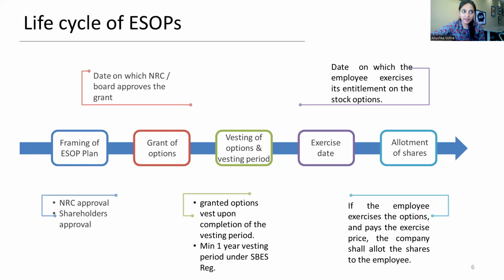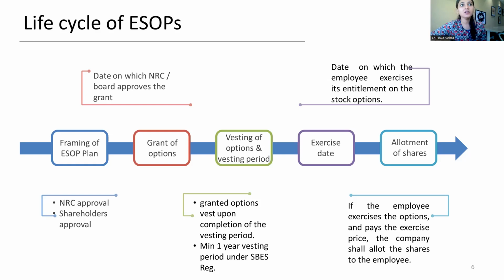While there is no maximum vesting period that has been prescribed, when we talk about stock options, the most important integral part, and the most important intent among other things, is employee motivation and retention. So one has to understand that if we say the maximum vesting period would be 10 years, 20 years, then it would not achieve the very purpose for which stock options have been introduced.